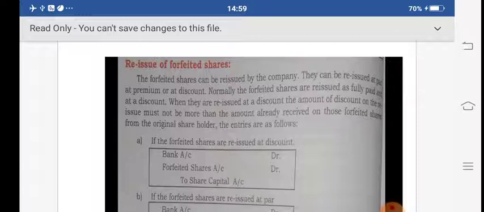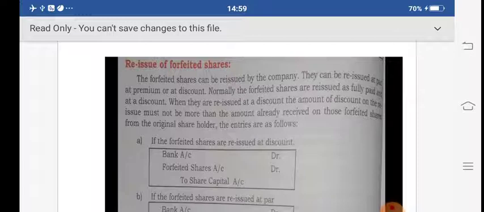If the original share price is rupees 10, these forfeited shares are going to be issued at a discount, for rupees 8 or 7 or 6. When they are reissued at a discount, the amount of discount on the reissue must not be more than the amount already received on those forfeited shares from the original shareholders.